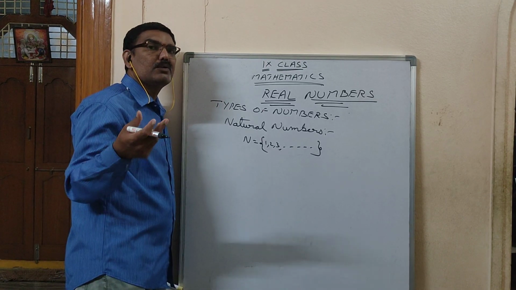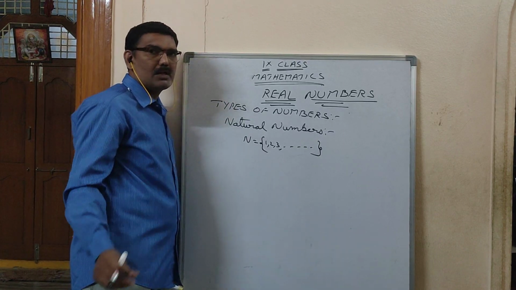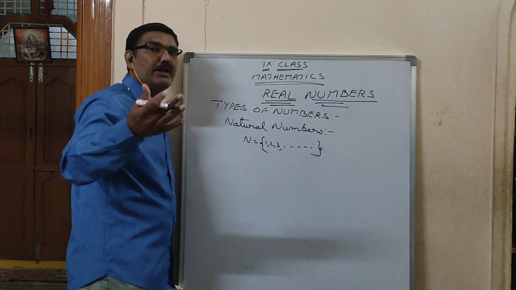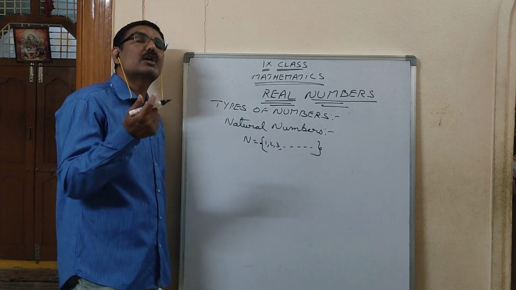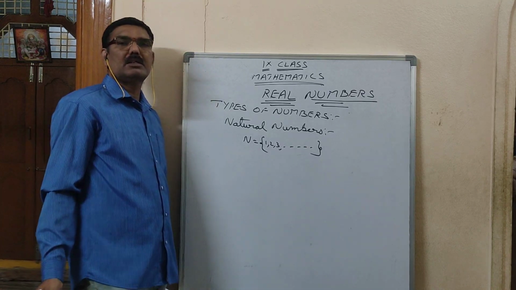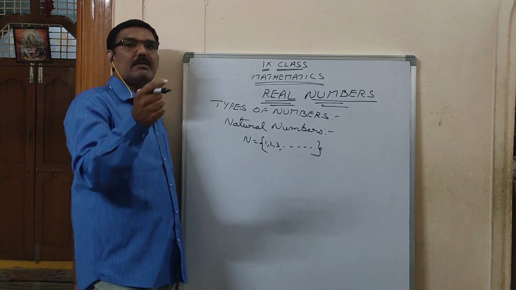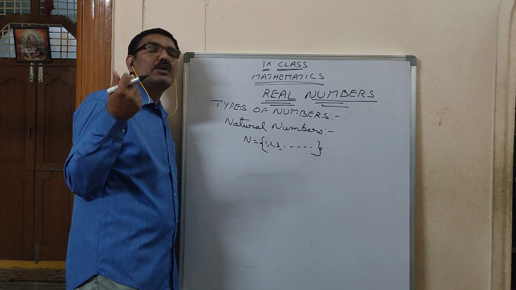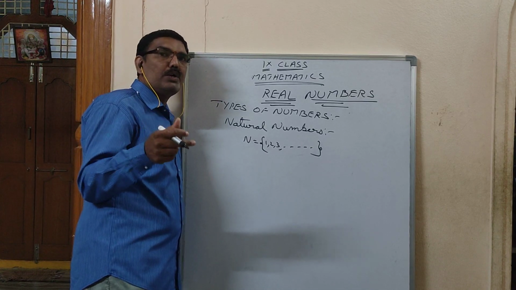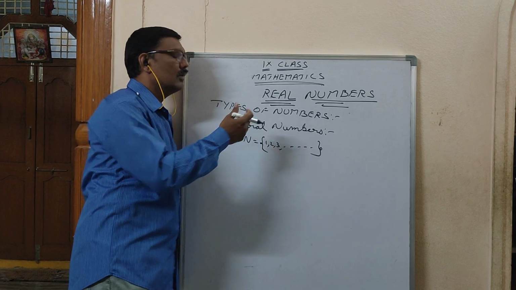If anyone gives you some chocolates, you won't start counting with 0, you won't start with 2 by 3, 3 by 7 like that. First you will pick one chocolate and you will start with 1. So the numbers which are using for counting the things are called natural numbers.